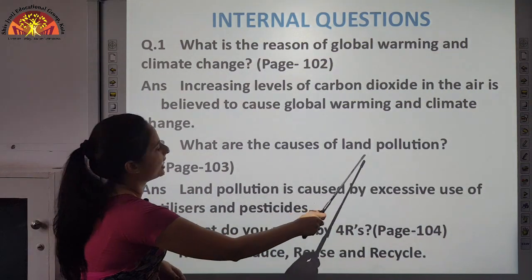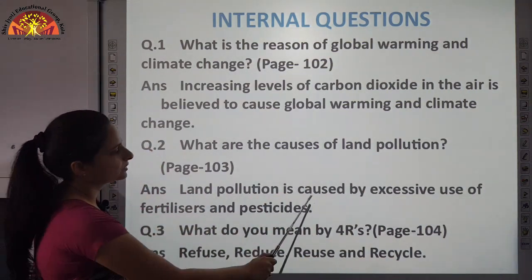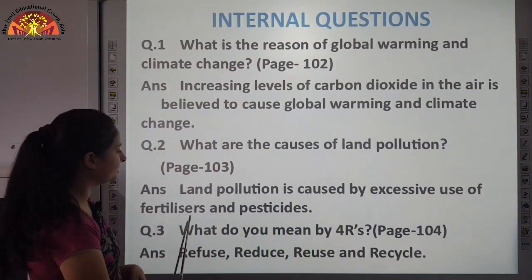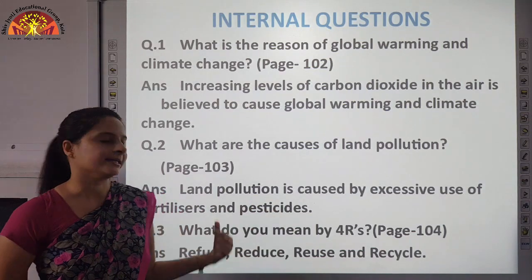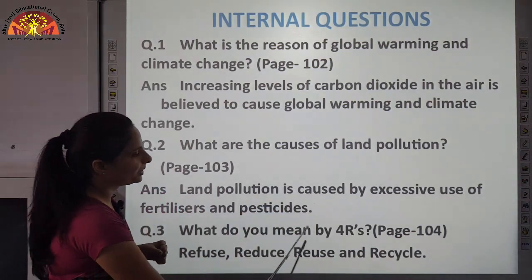What are the causes of land pollution? Land pollution is caused by excessive use of fertilizers and pesticides. So you should control the use of pesticides and insecticides. What do you mean by 4 Rs?